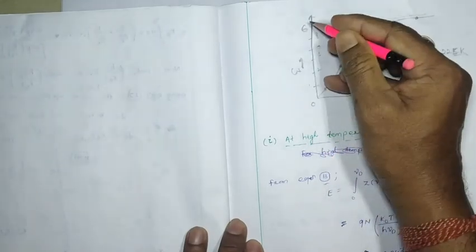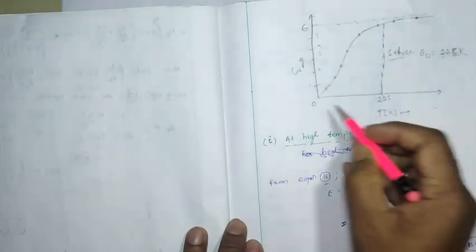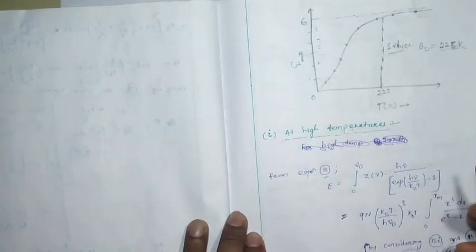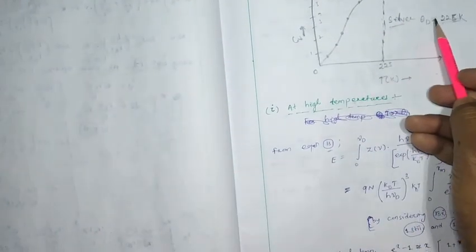Along the y-axis we have taken Cv, and along the x-axis we have taken temperature. So at the high temperature, that means above theta d, the silver obeys the classical as well as the Einstein as well as the Debye model.